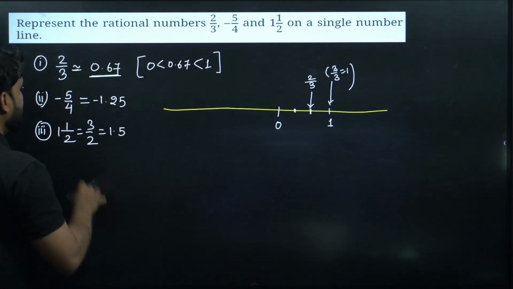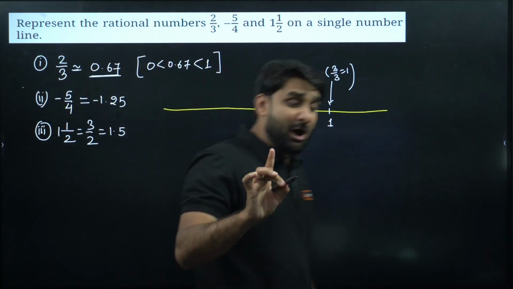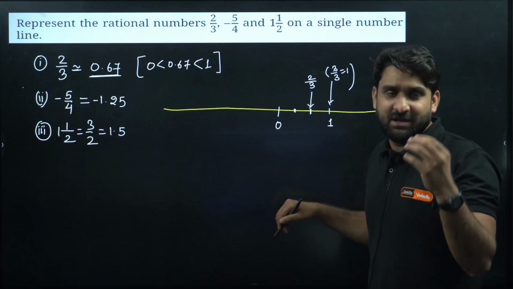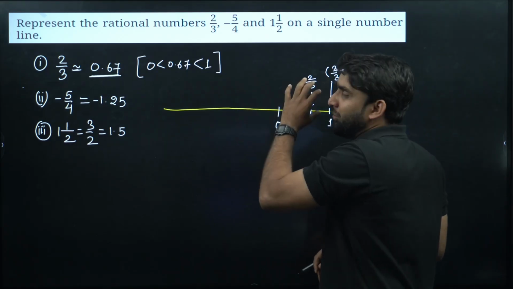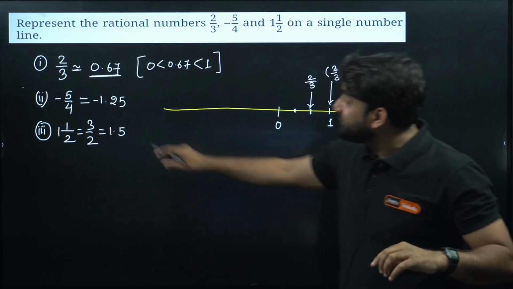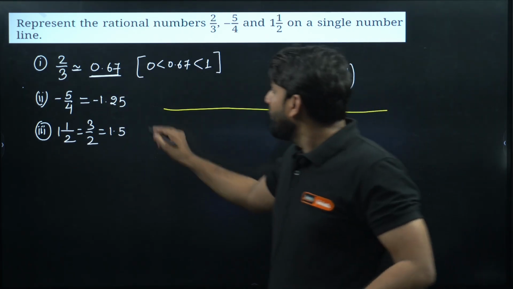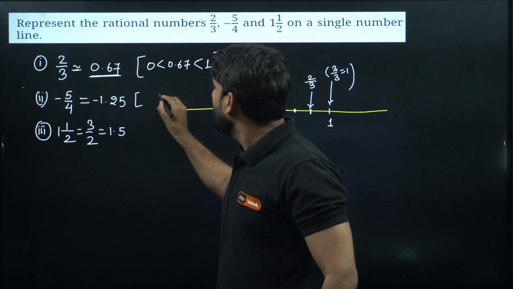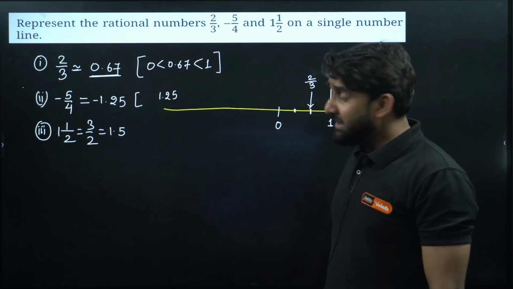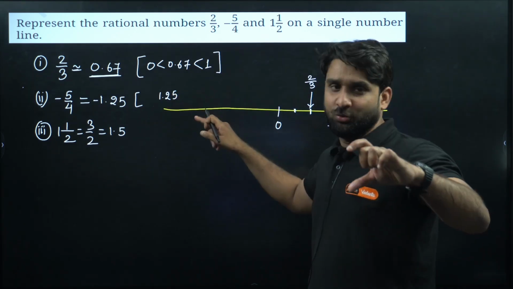Now moving ahead. Now look at champion here, minus 5 by 4. Now, if the decimal value is negative, this negative sign indicates that the point will lie on the left side of the 0. But how to determine? Listen, this is 1.25. What do you understand by 1.25? 1.25 is beyond 1, it will lie between 1 and 2.